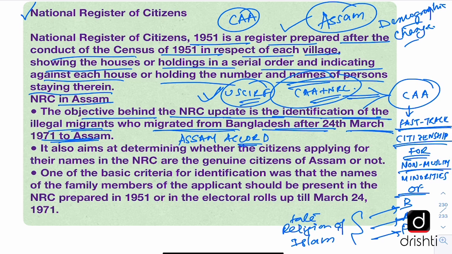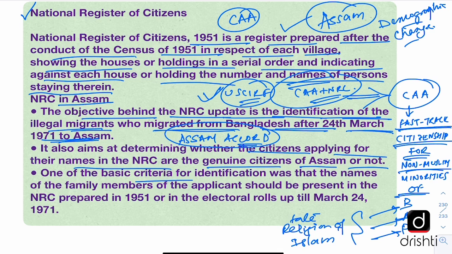There has been a problem of demographic change in the border areas of Assam due to illegal migration at a very large scale. So that is why this NRC was needed for Assam, and the Assam Accord had this provision that this needs to be done, but it took a long time. Now it also aims at determining whether the citizens applying for their names in the NRC are the genuine citizens of Assam or not.